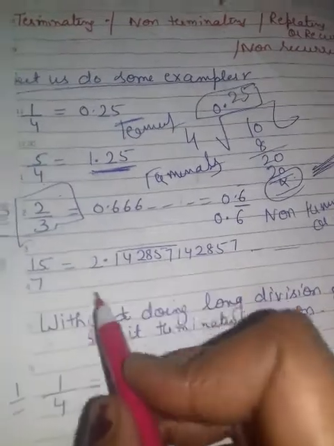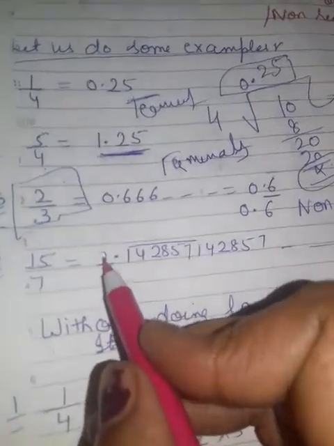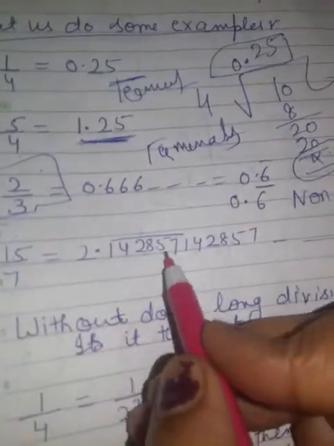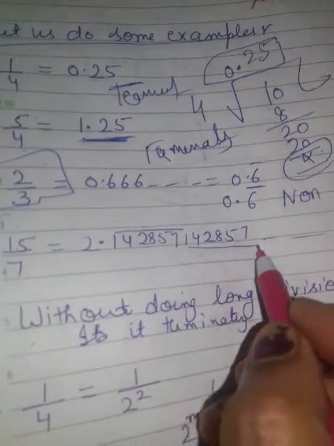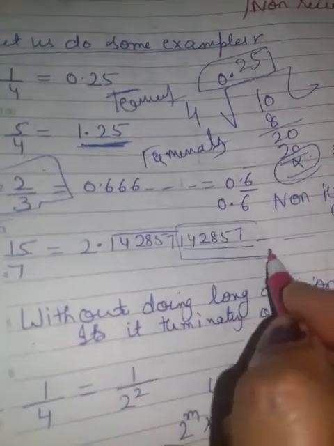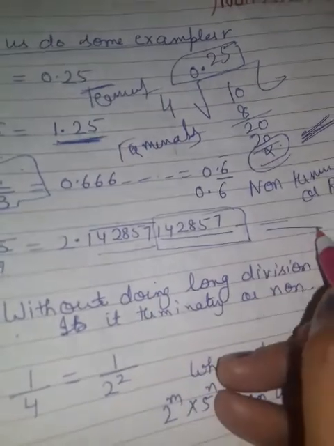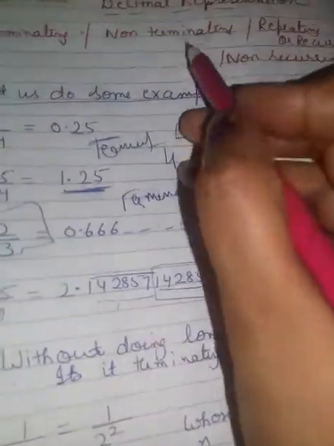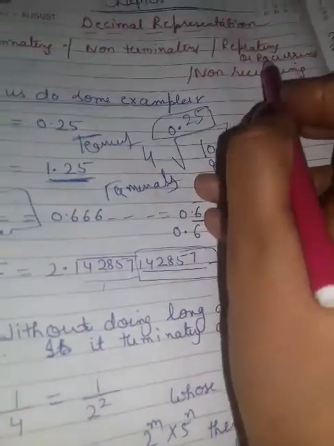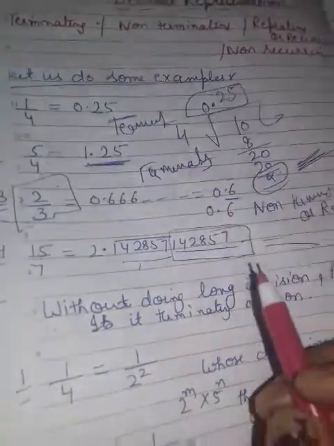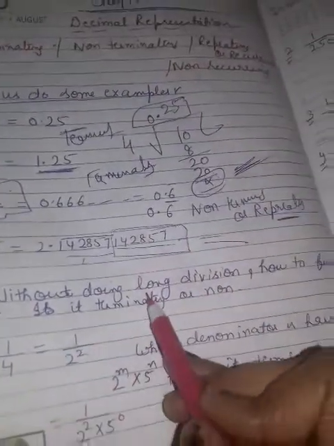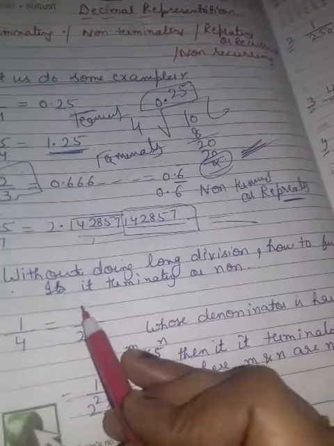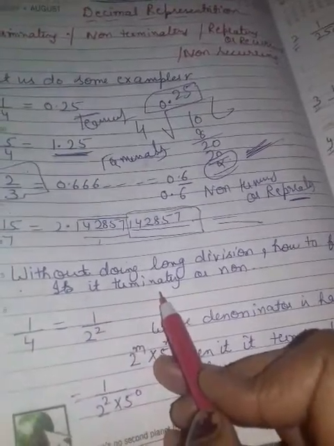15 by 7. If you divide it, you will see 2.142857, 142857. This number is making a chain. So this is also what? Non-terminating and repeating. Clear? Next is, without doing long division, how to find whether it is terminating or non-terminating?